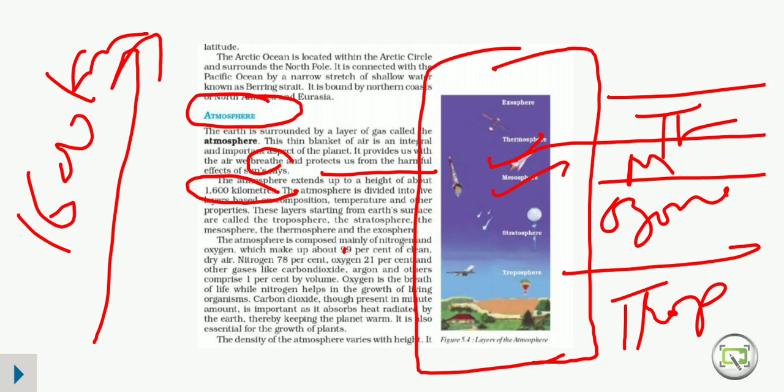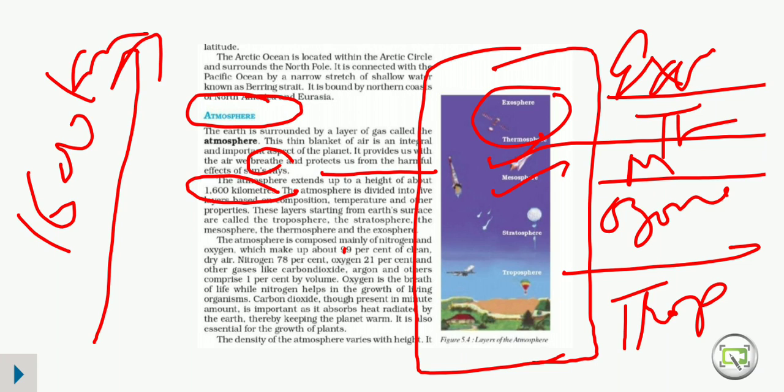Thermosphere is a very important layer because through this sphere all the communications take place. And finally the last one is exosphere. Exosphere is the layer which consists of light gases like hydrogen and helium. Okay, so next they are talking about that